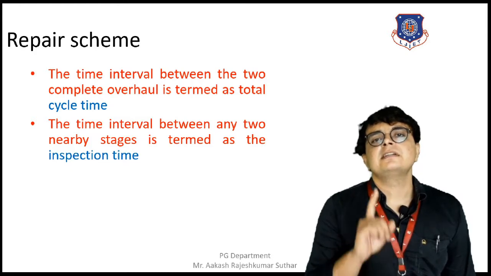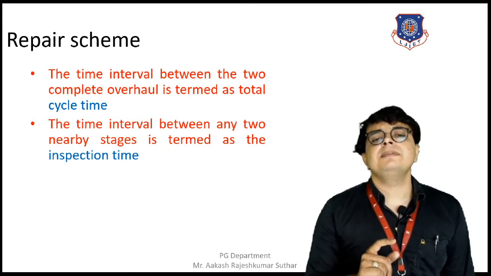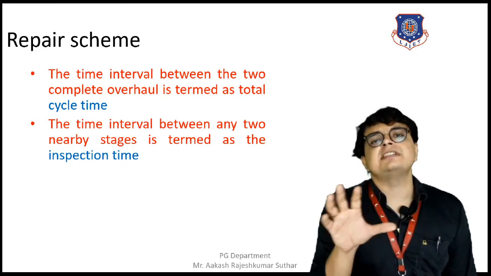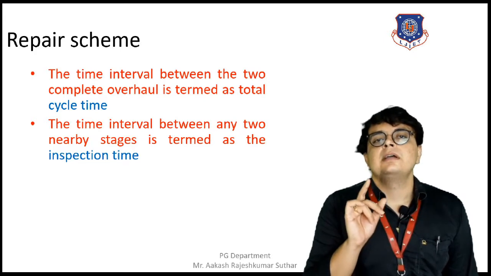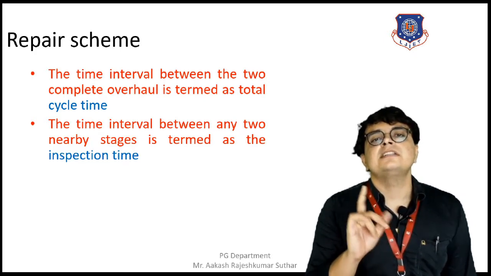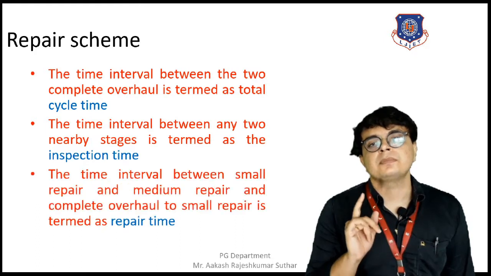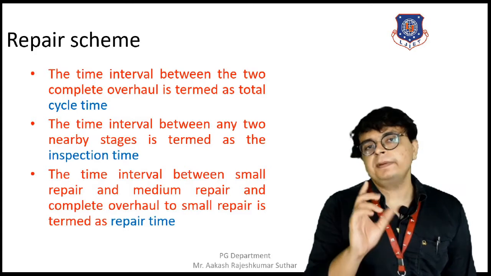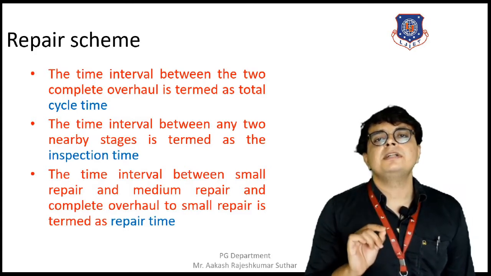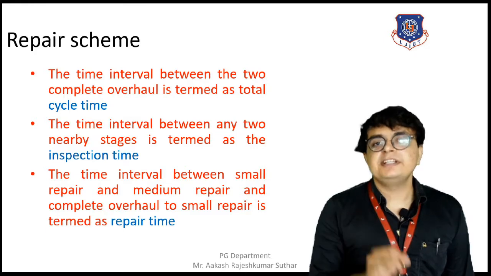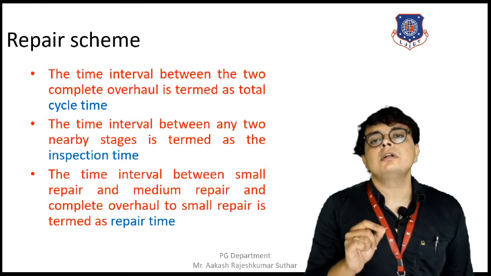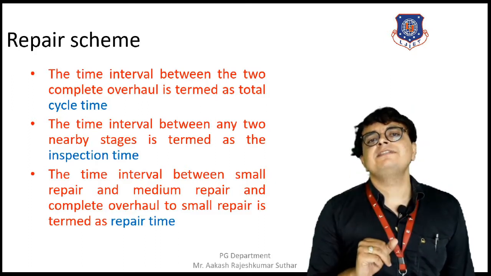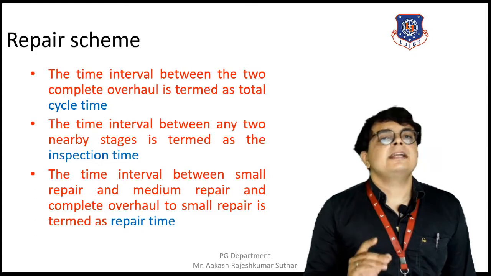Inspection time is defined as the time interval between any two nearby stages, so the time elapsed between any two stages is the inspection time. The third important definition is the repair time. Repair time is the time interval between the small repair, the medium repair, and the complete overhaul to the small repair, and vice versa.